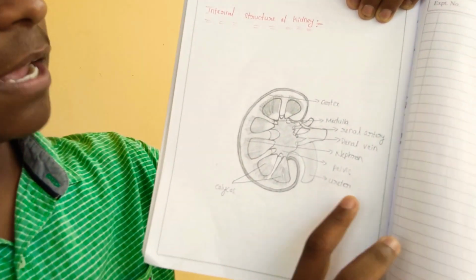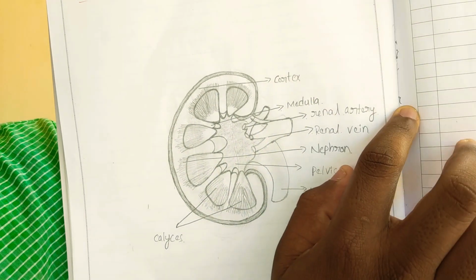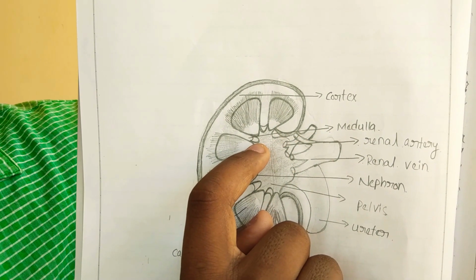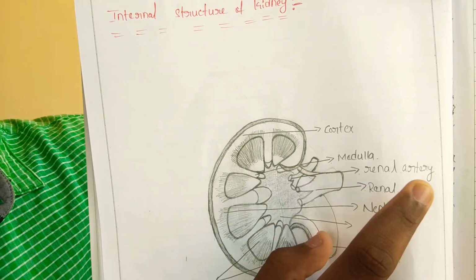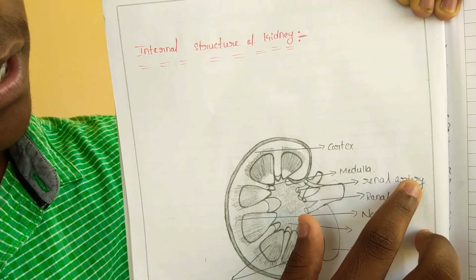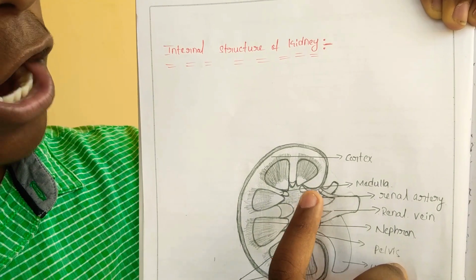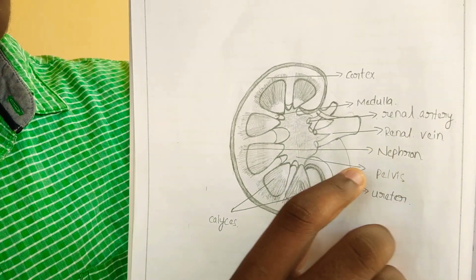Now the TS of kidney. I will show the picture of the detailed structure of the kidney. Here, observe, it is a bean-shaped structure. It contains the cortex. Here the medulla. Here the medulla oblongata is linked with the kidney, and the message is transmitted with the help of nerve cells. And this is the renal artery. It contains deoxygenated blood and carries the deoxygenated blood from the body parts to the heart. Renal vein, it is linked with the heart.